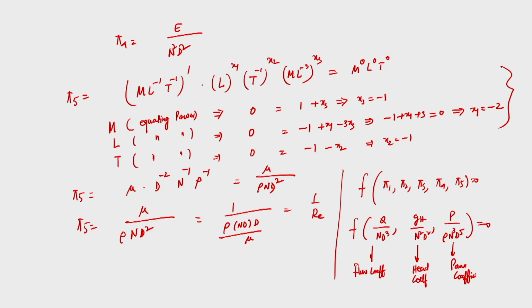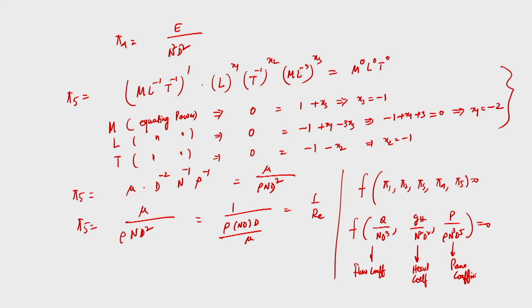If we obtain data from model machines, the variation of these dimensionless parameters with one another, and suppose we carry out a test in a model machine to obtain the variation of these 3 quantities and plot the graph, that graph can be applied to predict the performance of any other machine belonging to the homologous series.